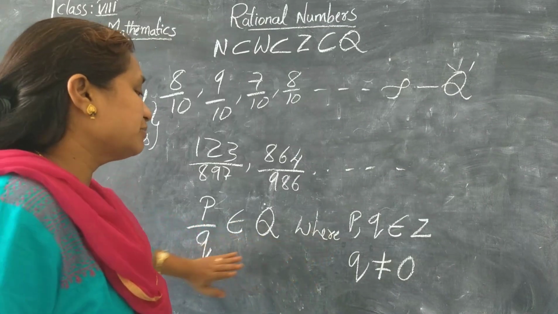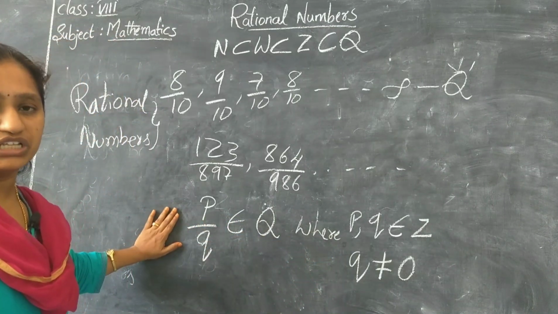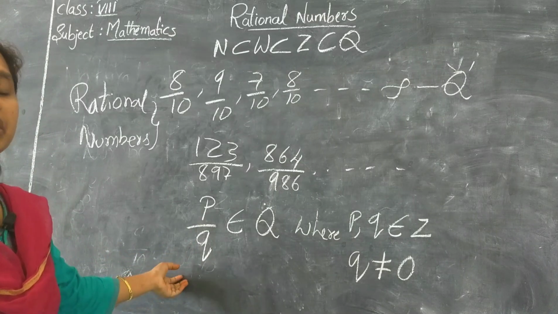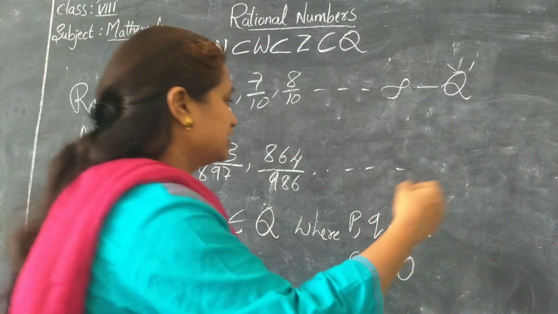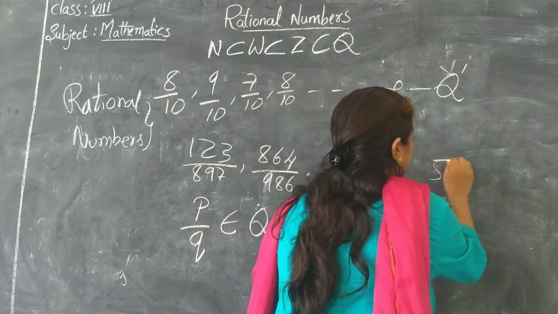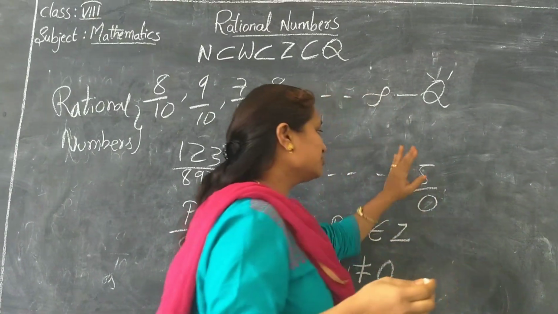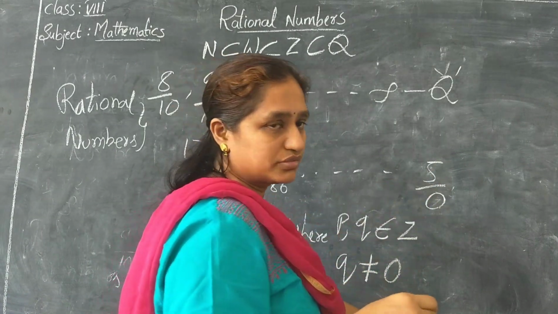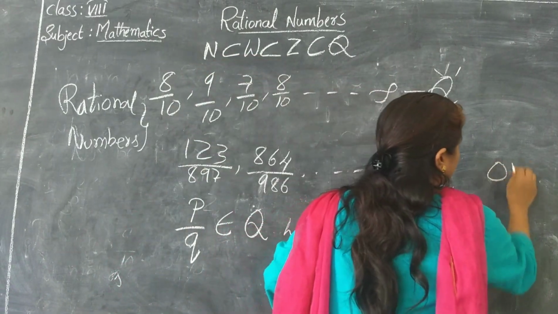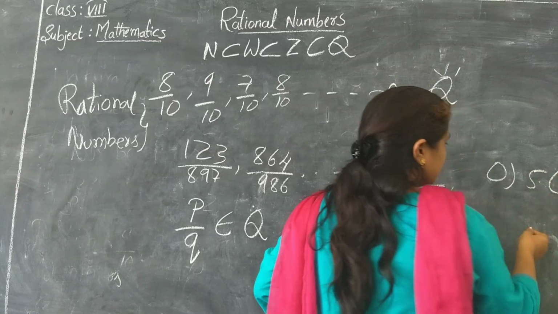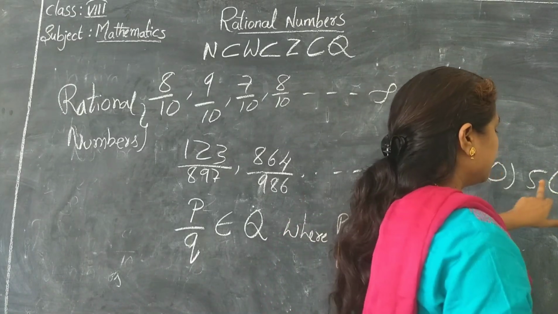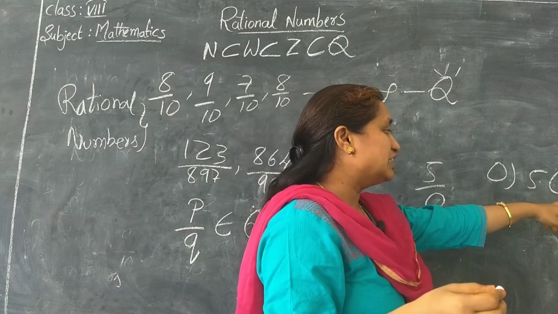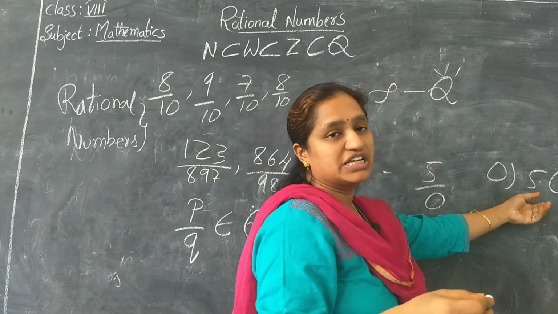So you will all have a doubt: what happens if Q is equal to 0? The number is undefined. I'll write it like this. See here, 5 by 0. Can we divide 5 by 0? Let's see. If we multiply any number with 0, we will get 0.